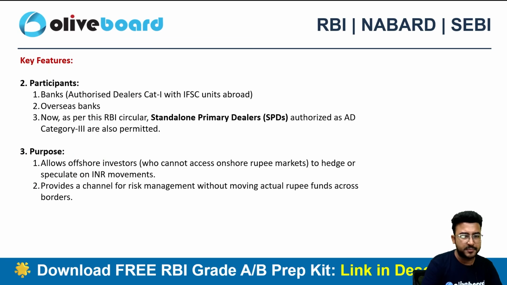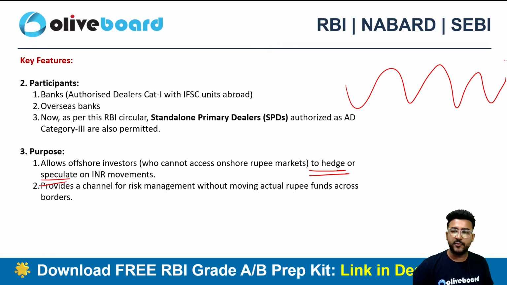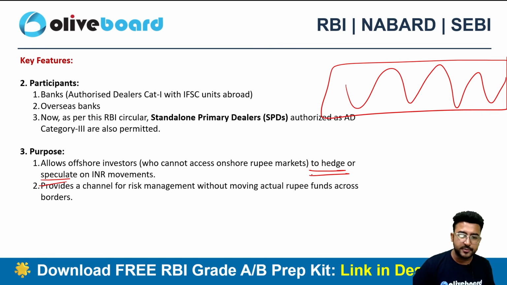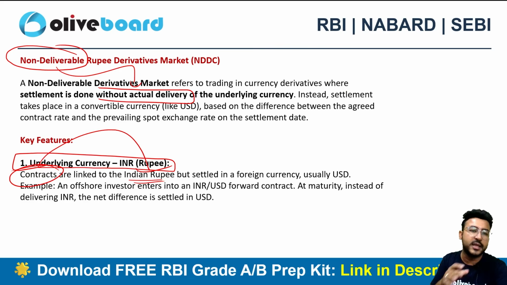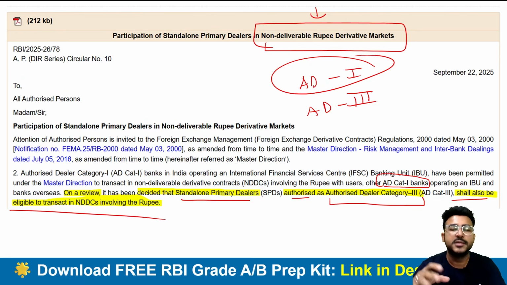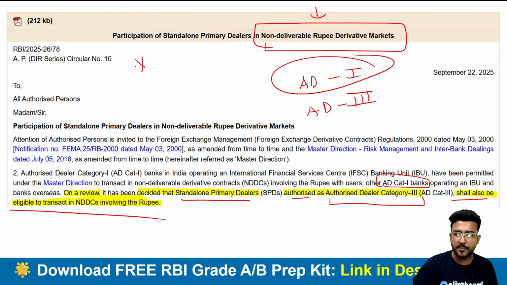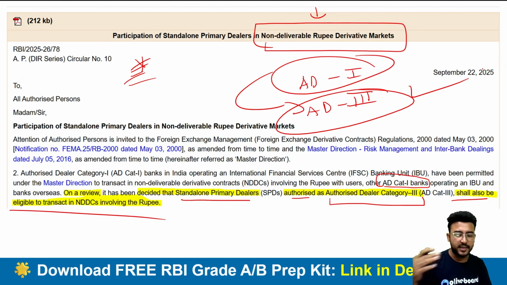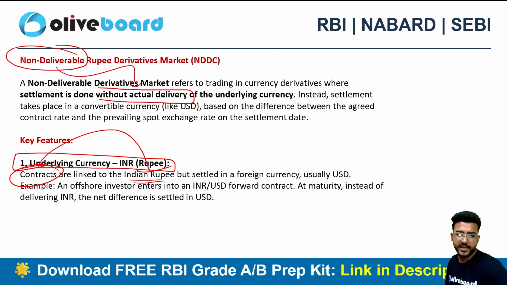So that's the major purpose, and that's why the offshore investors are entering into this particular agreement. Maybe to hedge, maybe to speculate on the INR movement, right? INR is moving quite aggressively nowadays. If they want to hedge a portion in INR, or even if they want to speculate, they can do it via the non-deliverable rupee derivative market. So the major amendment is, and this is important, that now AD Category 3 bank is also permitted, right? Please do remember this one.